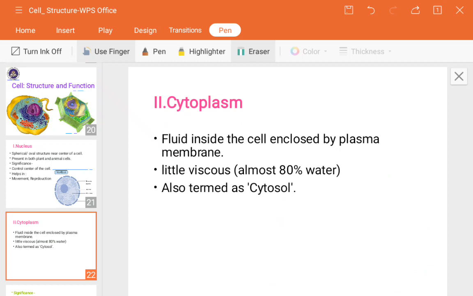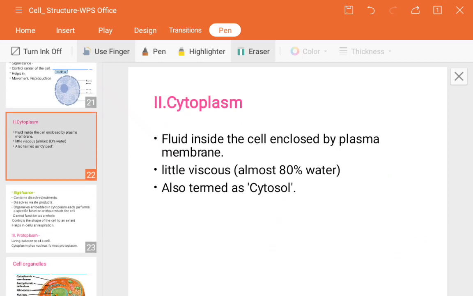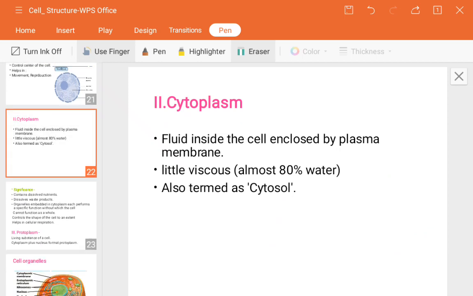It is a little viscous and almost 80% water. It is also called the cytosol. So cytoplasm is also known as the cytosol. Cytosol means a fluid substance which is a solution.